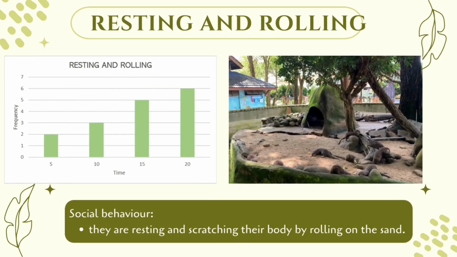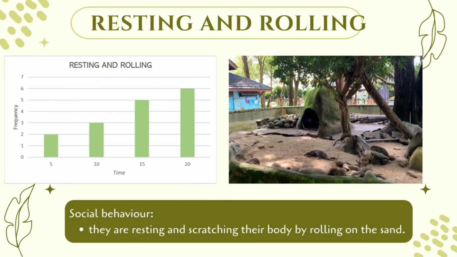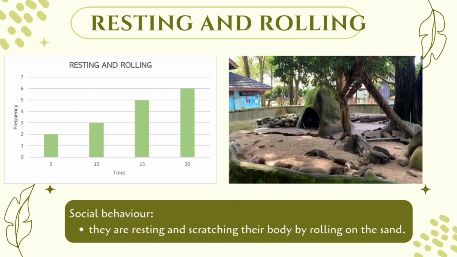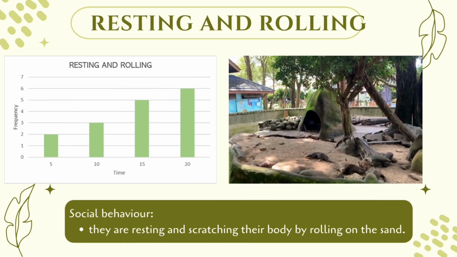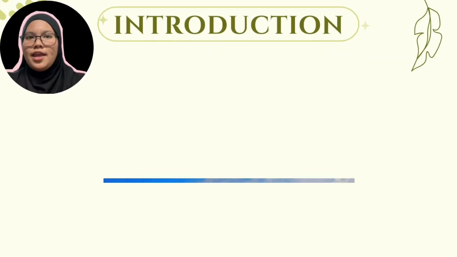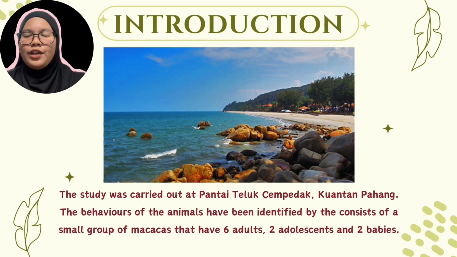However, resting and rolling are also behaviors of the otter that have been identified. The otters practice their social behavior while resting. They are resting and scratching their bodies by rolling on the sand. Based on the graph, it states that there is an increasing frequency in resting and rolling among the otters for about 20 minutes.